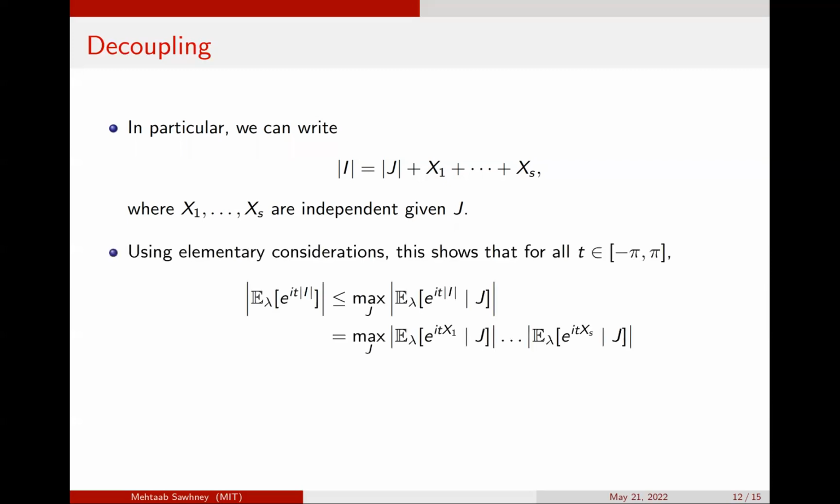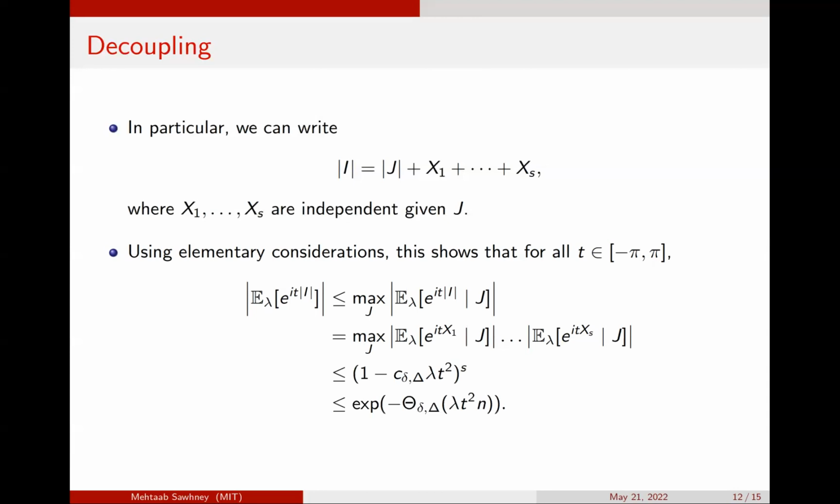And using this plus elementary considerations, one can bound the size of the Fourier coefficient. So in particular, we look at the expectation of e to the it times the size of I, and we want to show that this is small. Just by the triangle inequality, this is bounded by the expectation under the hardcore measure of e to the it times the size of I, given any realization of the independent set on T, which we're calling J. Then using the independence of x1 through xs given J, we can write this as a product.